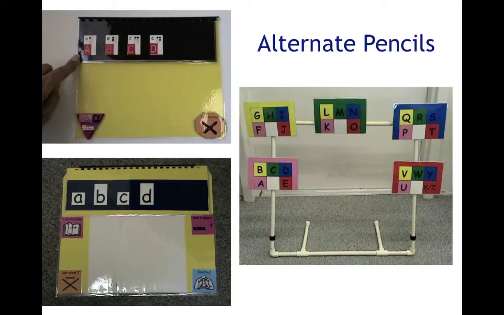Recall that alternate pencils do not always require technology. These are three options described in the module on alternate pencils. They require a partner to work with the student to write letters as the student selects them by pointing, accessing a switch to communicate "write that one," or looking at the desired letter. If you have students who cannot use a conventional pen, pencil, or computer keyboard, be certain to complete the DLM Professional Development module on alternate pencils.